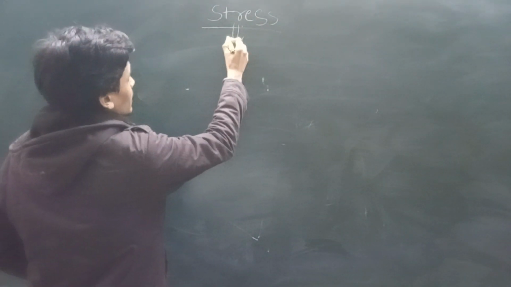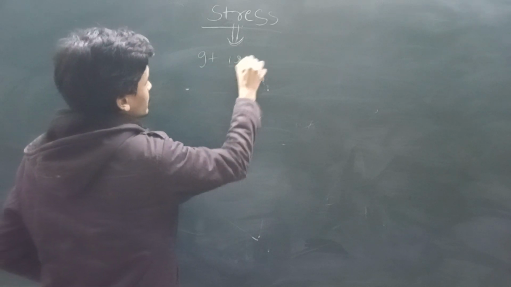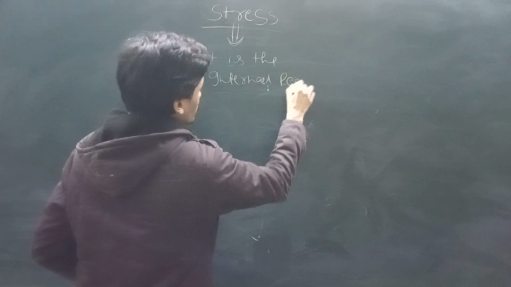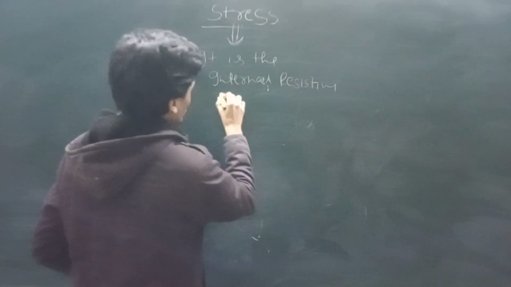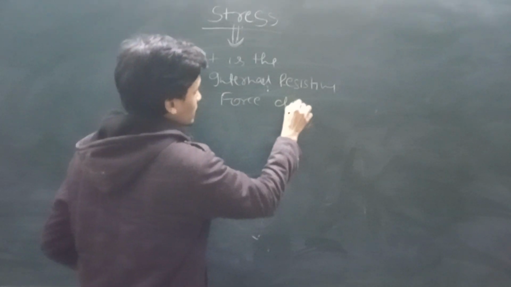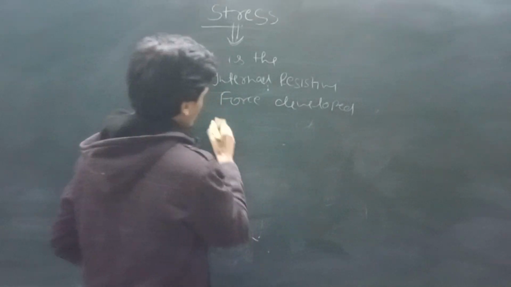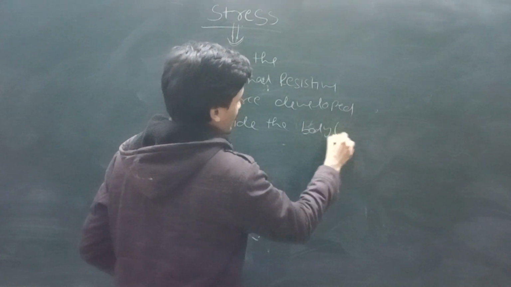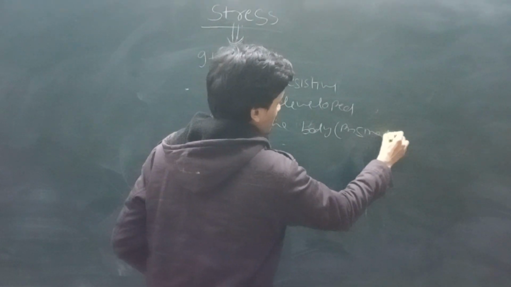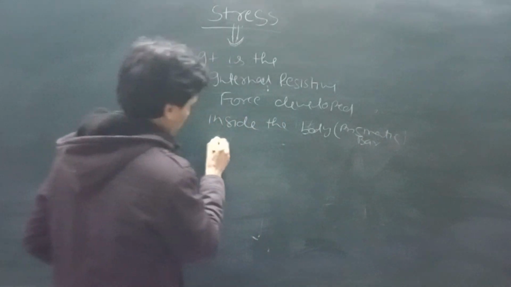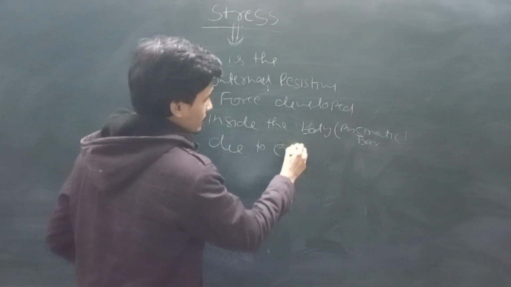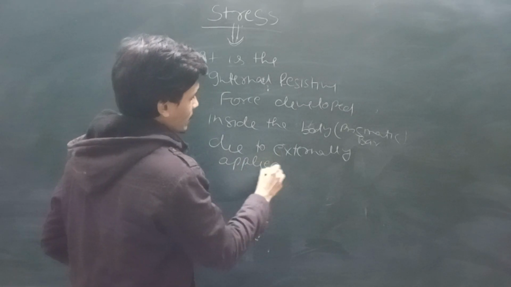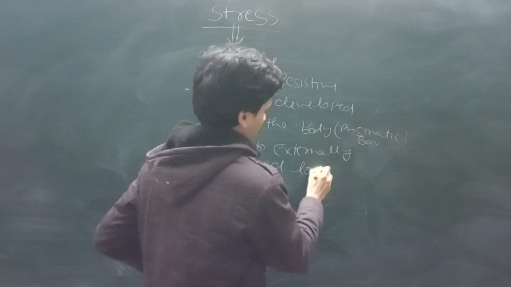It is the internal resistive force developed inside the body, that means the prismatic bar, due to externally applied load. See what it means.